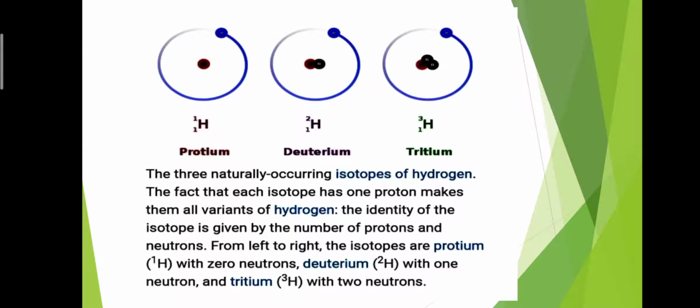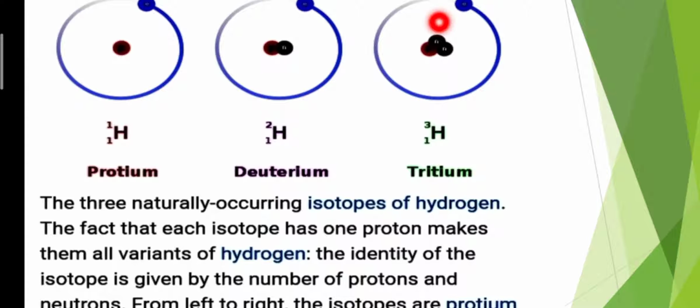Number 3, tritium. Due to the presence of 1 proton, its atomic number is 1, and due to the presence of 1 proton and 2 neutrons in its nucleus, its atomic mass is 3.